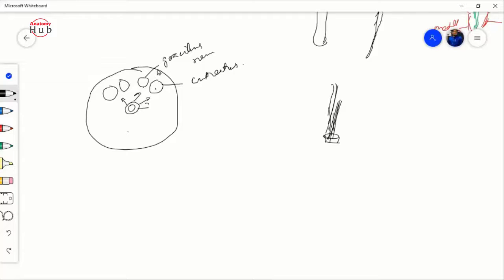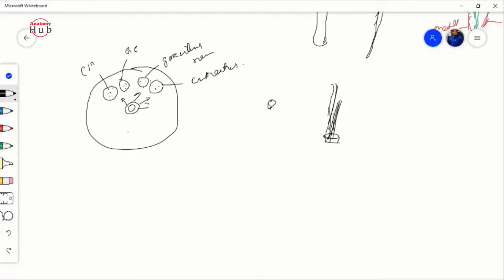Okay, so gracilis nucleus, this is also gracilis nucleus. And this is your cuneatus nucleus. So fasciculus gracilis will come in this way, and fasciculus cuneatus will come in this way, and they will relay over these nuclei, right? As you already know. So this is what they all are: the fragmentation of your alar plate.